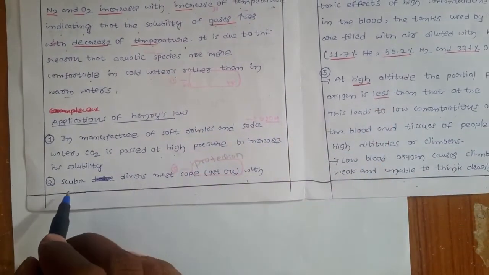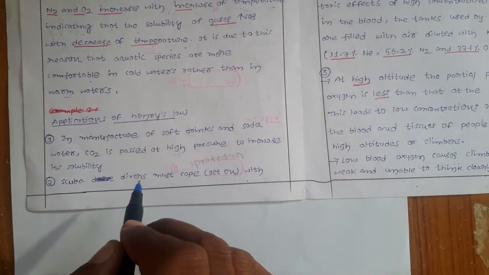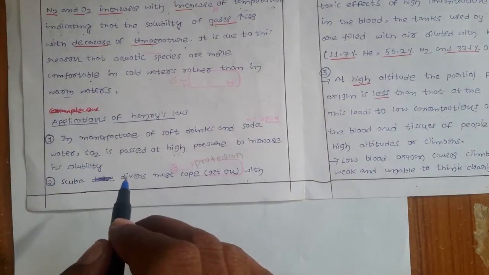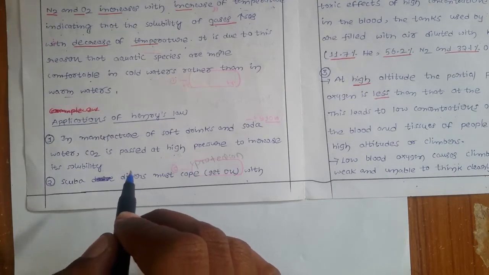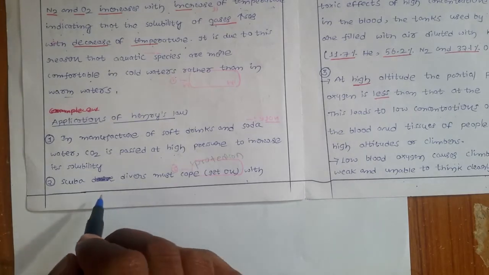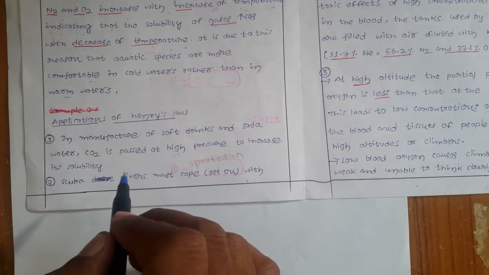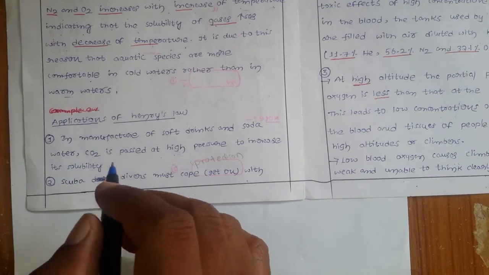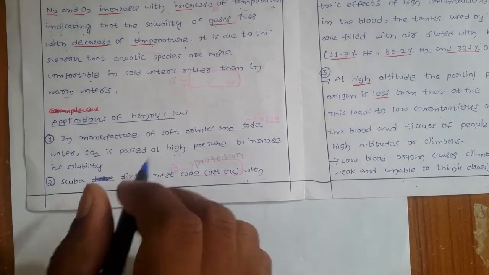The second one is scuba divers, generally the people who go diving into the seawater. Those scuba divers, when they go diving, they carry oxygen cylinders, right?